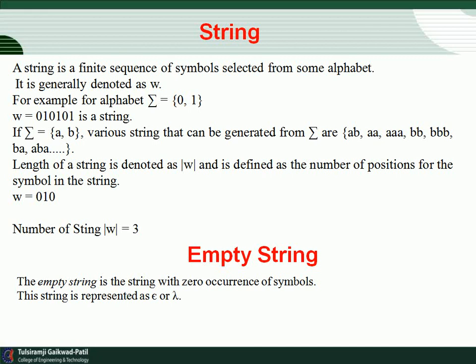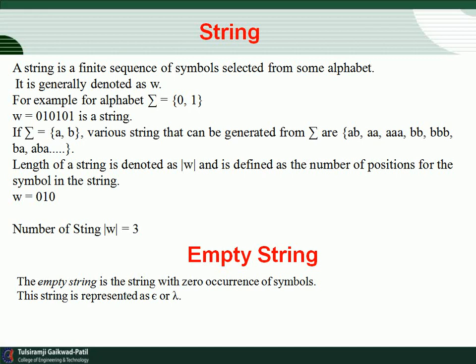First is the string. A string is a finite sequence of symbols selected from some alphabet. It is generally denoted by W, the small w. For example, for alphabet, that is summation, summation gives the input symbols, a finite set of input symbols. So summation denotes the input symbols.